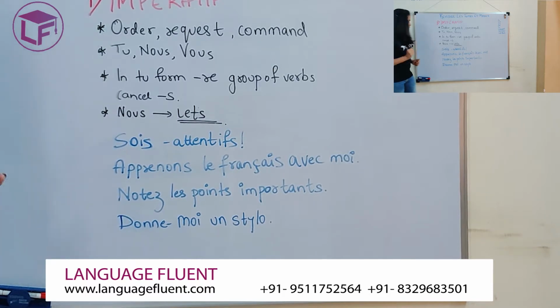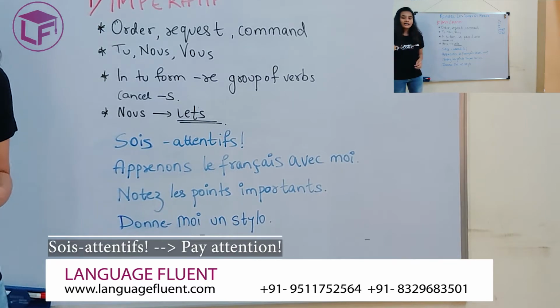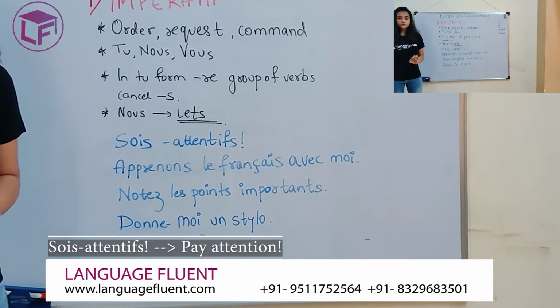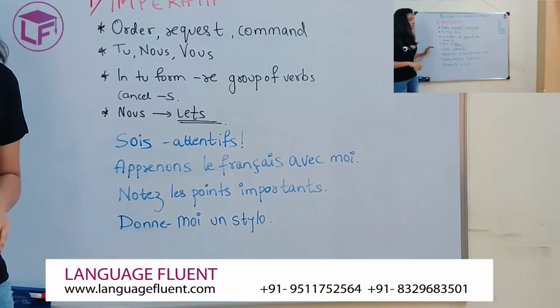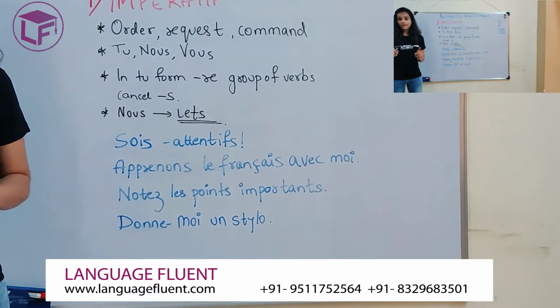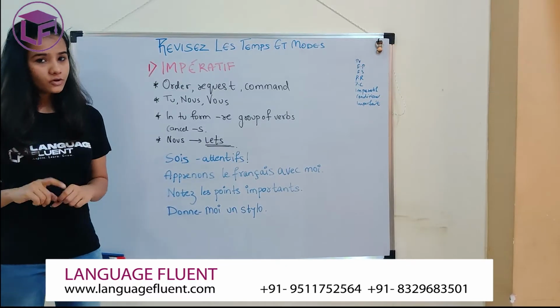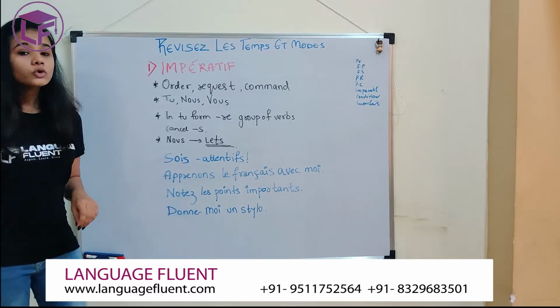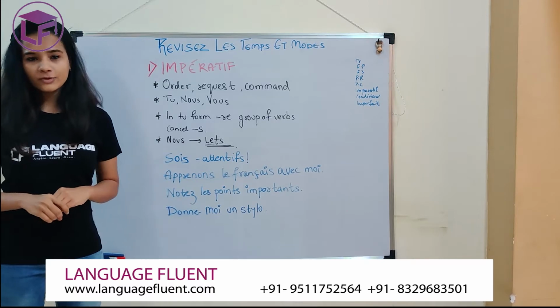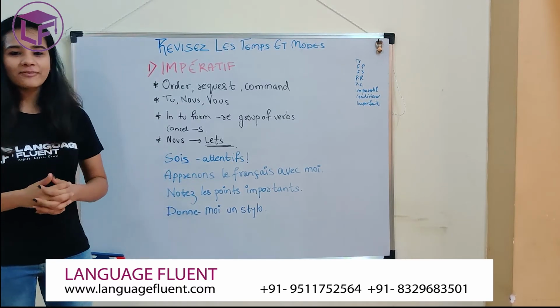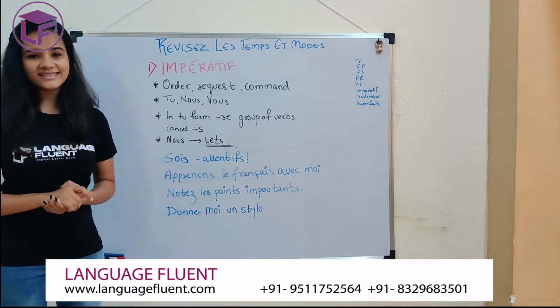To give you some more examples, I have written sois attentif. Sois is your tu form of être. In the imperative, it is irregular, hence it becomes sois. For vous, it is soyez, and for nous, it is soyons. So, sois attentif. Apprenons le français avec moi. Notez les points importants. Note the important points. Well, that was all for your imperative. Let's move on to your next tense.